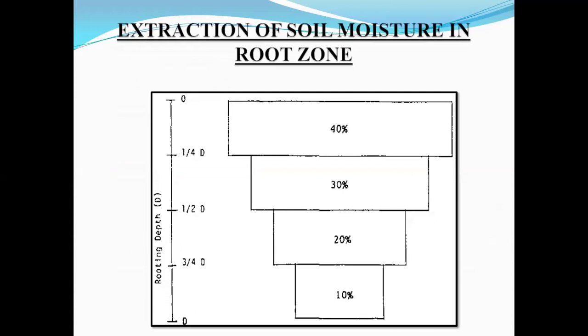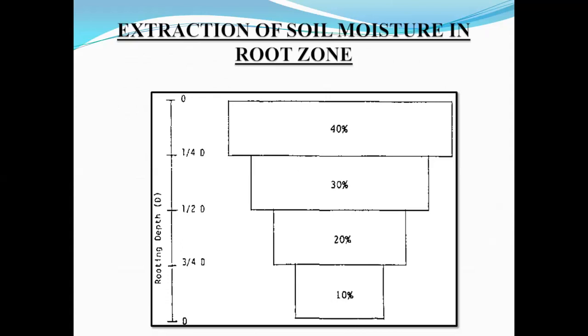So next is extraction of soil moisture in the root zone. We will understand this topic. A plant extracts the maximum moisture from the upper layer of the soil in the root zone, right? The moisture extraction pattern indicates the relative amount of moisture extracted by plant roots from different depths in the root zone.